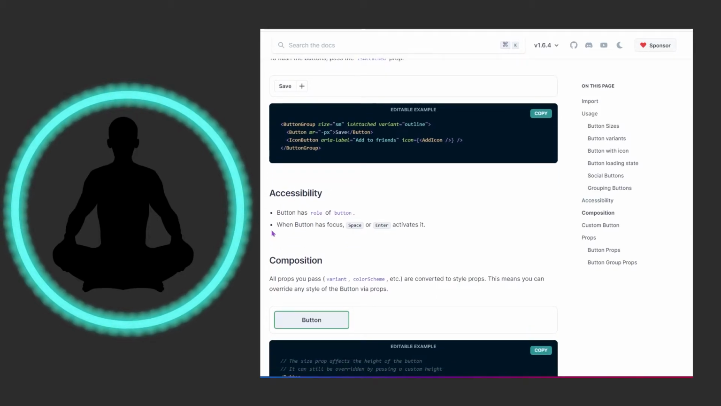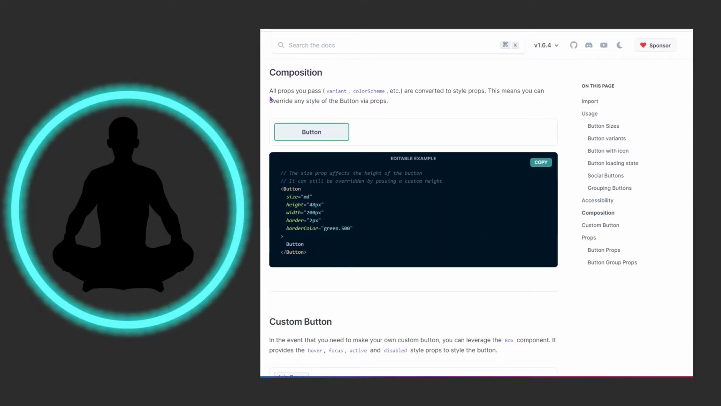We want all our users to be able to navigate our page effectively. And it says when button has focus, space or enter activates it, which is cool. And then it goes into here for more things like custom buttons, composition, things along those lines. This is really just adding more of the styling stuff that we covered in an earlier video into a button here in case you don't like anything that Chakra gives you straight out of the gate.